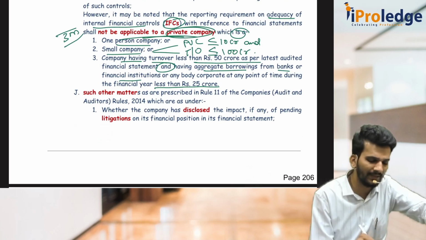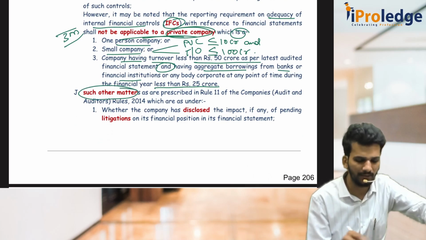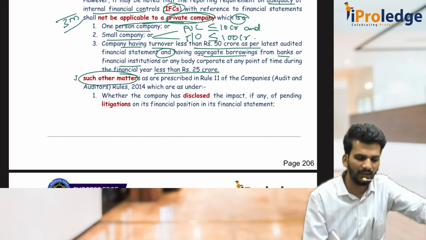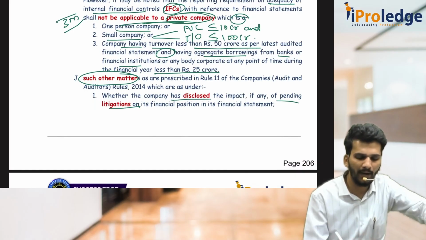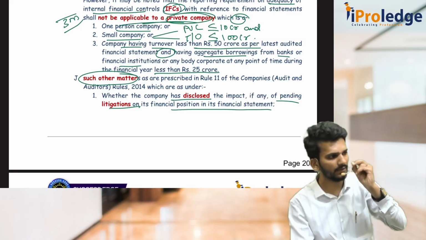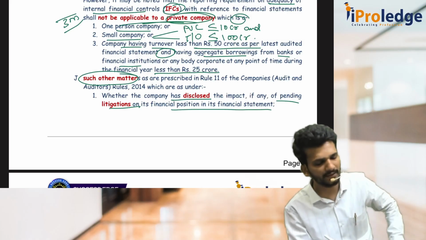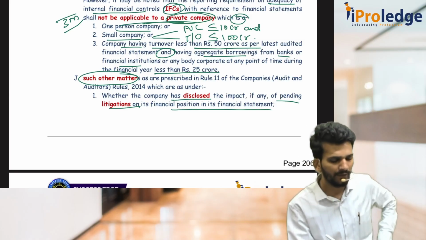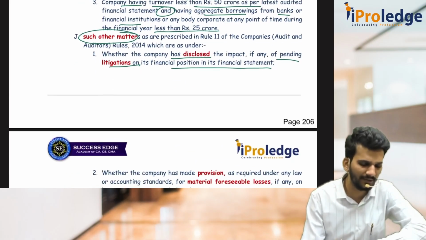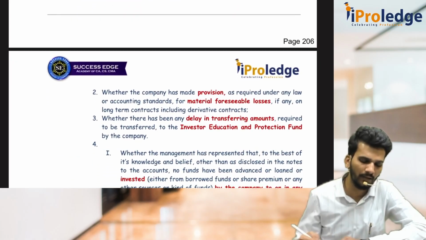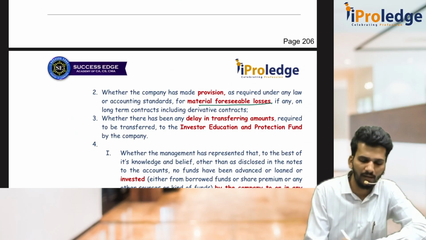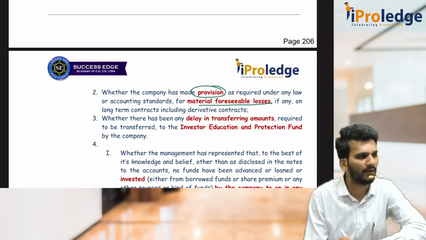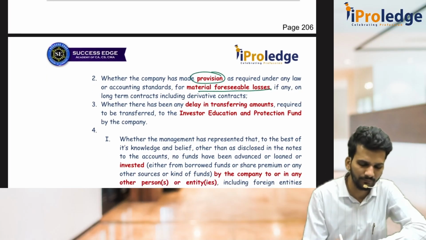Again, you have to select some matters which are required to be disclosed. You have to check whether the company has disclosed all the pending litigations and its impact on the financial statements. That has to be disclosed. Pending litigations, sir, we have 10 cases pending. If we lose the case, we have to pay some 100 crore rupees of penalty. Yes, disclose that financial impact. And if the company sees any foreseeable losses which are material, whether the company made a provision or not, that also has to be checked.